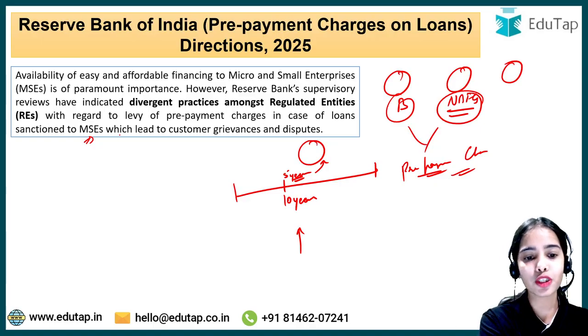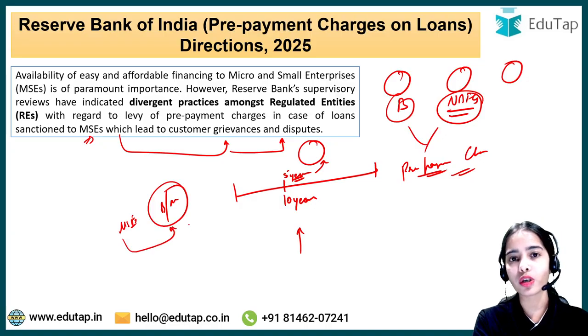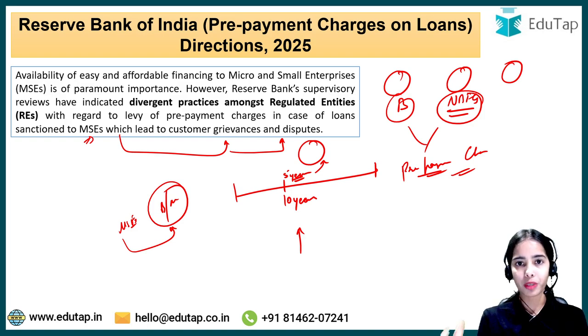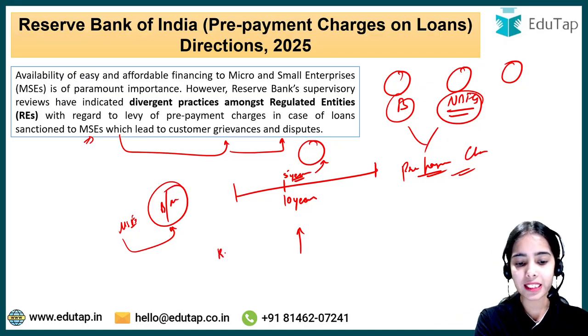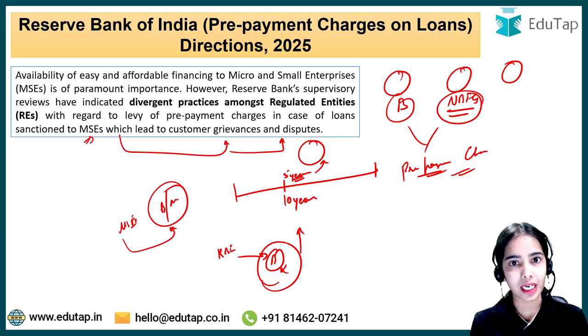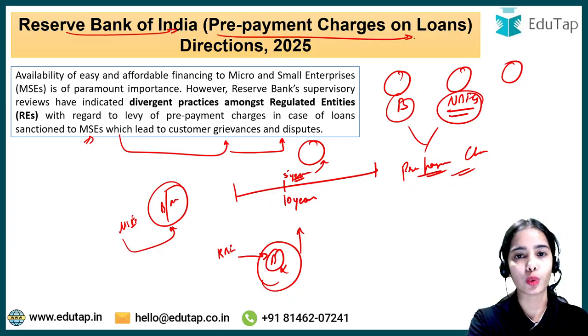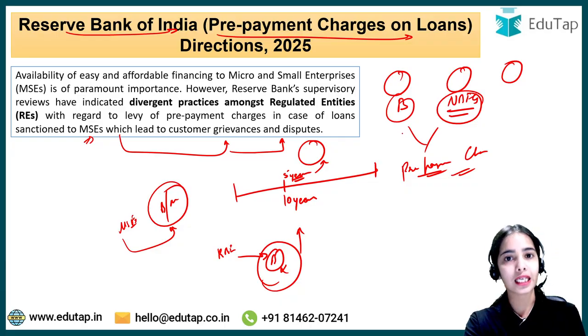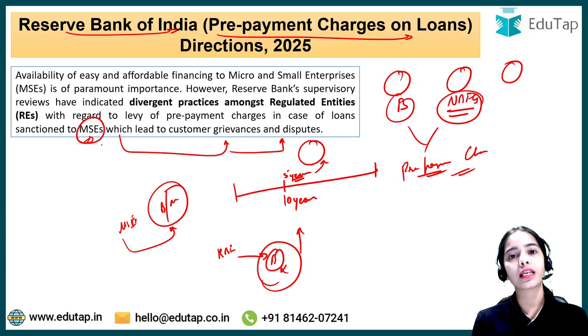This leads to customer grievances and disputes between the micro and small enterprises and the banks or the NBFCs. So RBI wants that there should be a smoother process for the micro and small enterprises to take loans from the banks and NBFCs and to do the prepayment if required. But the RBI at the same time does not want the banks to make losses, because the banks also have to sustain their business, right? So the RBI has found a middle way through this RBI prepayment charges on loans, where the RBI has provided certain guidelines that will help the micro and small enterprises, as well as help in the sustenance of business of the banks.